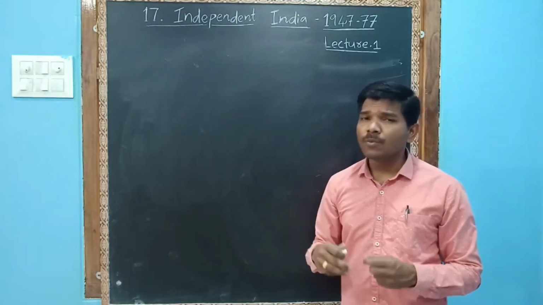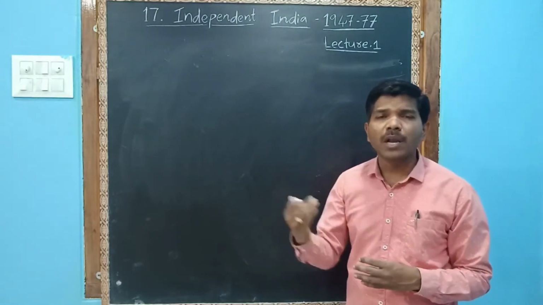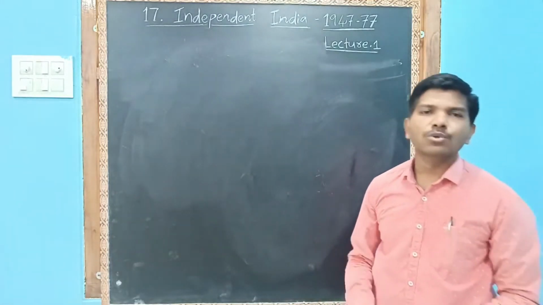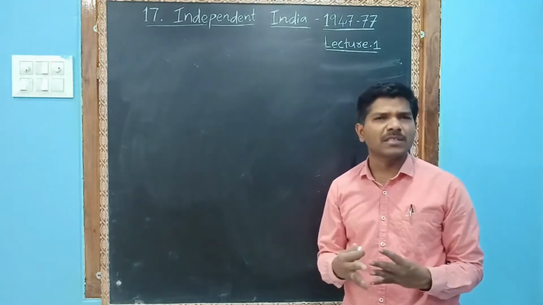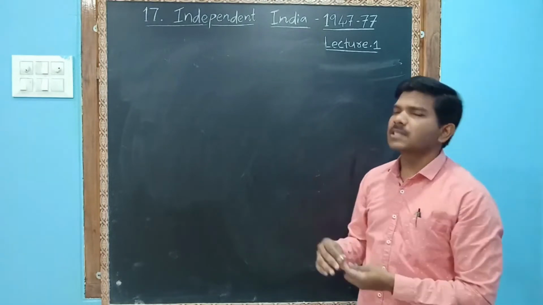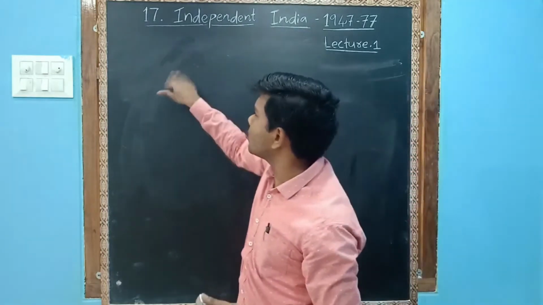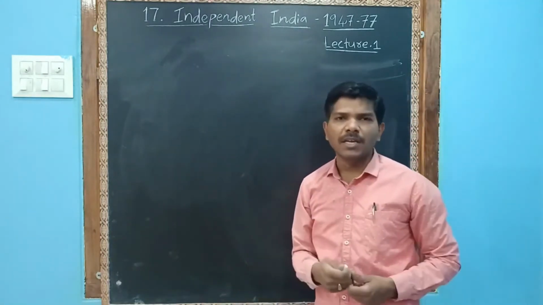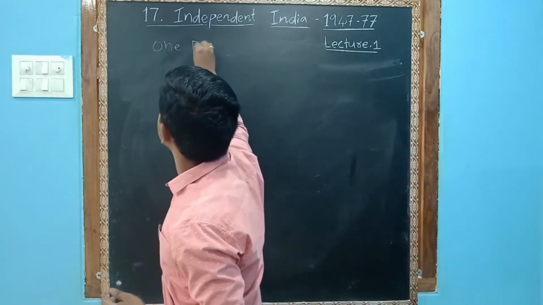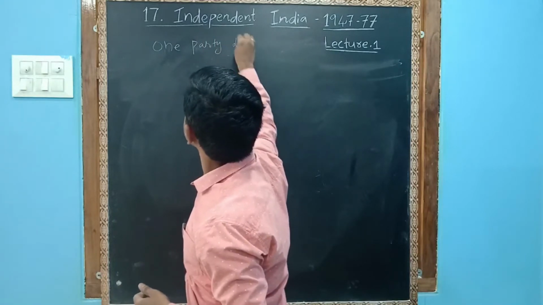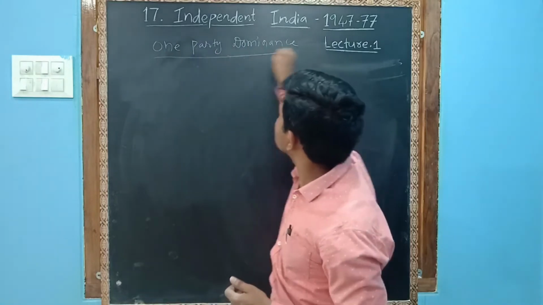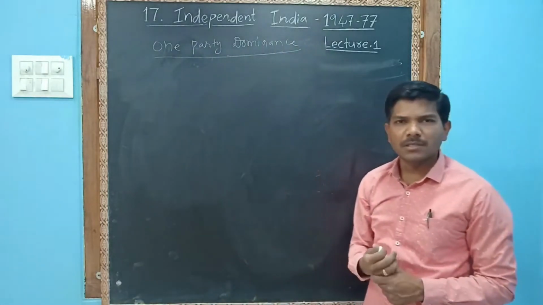Once you compare the 1952 elections and the 2019 elections, a lot of differences will be there. A lot of laws are different. Okay. So then after elections, which party came into power? What did the party really do? Let us see. Next, one party dominance. What is one party dominance?